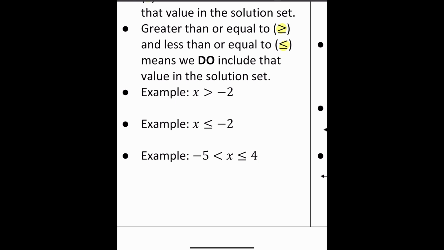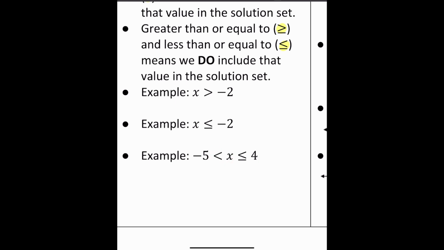So if I said, let's say, 2 for x, then that's going to be part of the solution set. If I said 2.5, that's going to be part of the solution set. If I said -4.5, that's going to be part of the solution set. What if I said -5? Is -5 less than -5? No. So that isn't going to be part of the solution set because we just have a less than symbol.